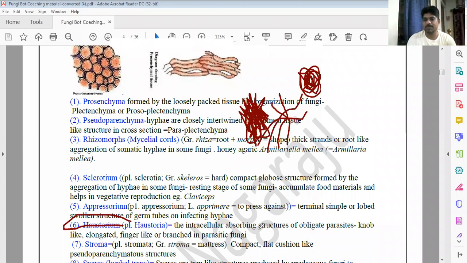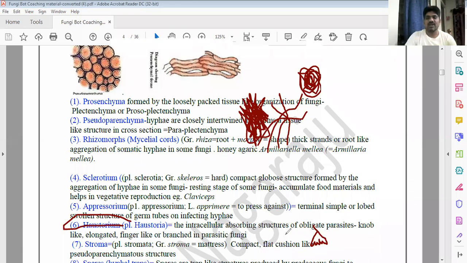Divya, Haripriya. Sir, haustorium. Okay. Haustorium is... It might be like this. So please, can you explain once again, sir?